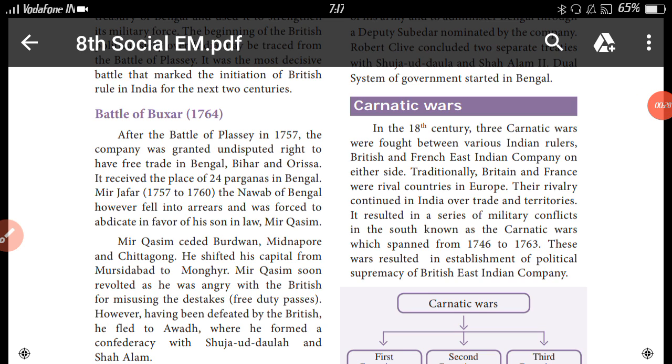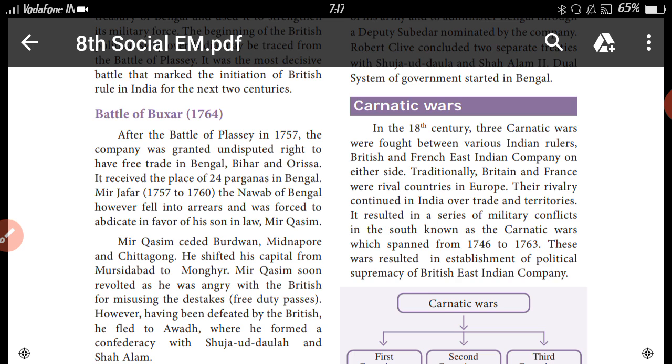In the 18th century, 3 Carnatic Wars were fought between various Indian rulers, with the British and French East India Company on either side. Traditionally, Britain and France were rival countries in Europe.